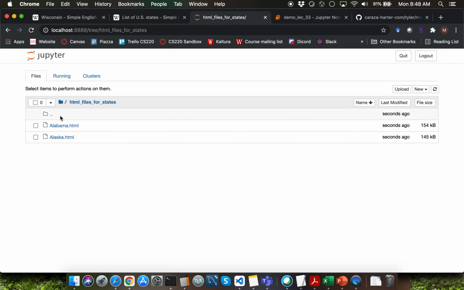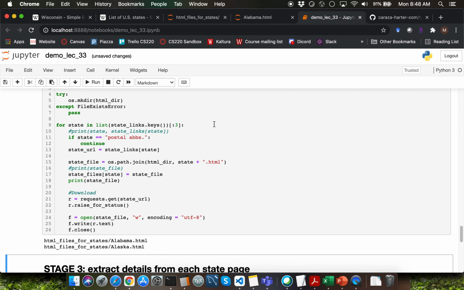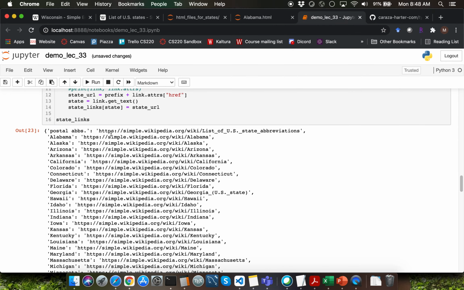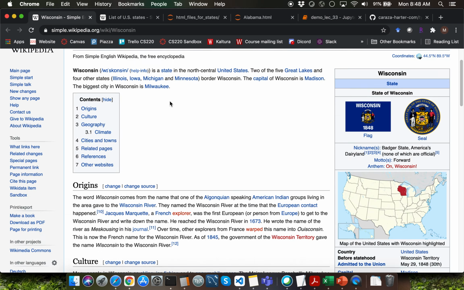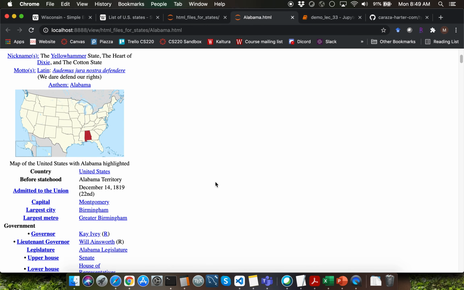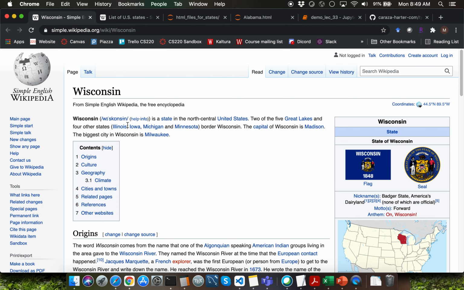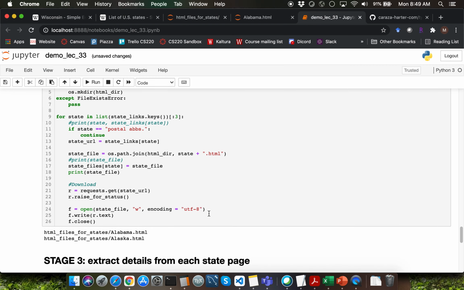If I go to the home page, I'll be able to click on those individual state pages. Observe that you're not getting a properly formatted version like you would get if you were to click on the URL to the Wikipedia page, for example, Wisconsin over here. That's because we are only downloading the text content of this particular HTML file, which is the base content, and we are not downloading the corresponding style, which does the proper styling in order to generate this particular display over here. Let me switch over to the Jupyter Notebook.